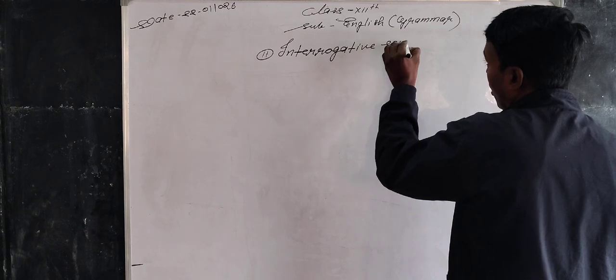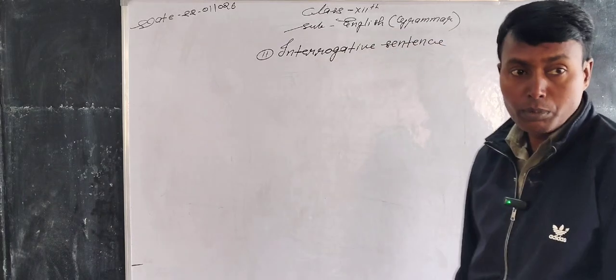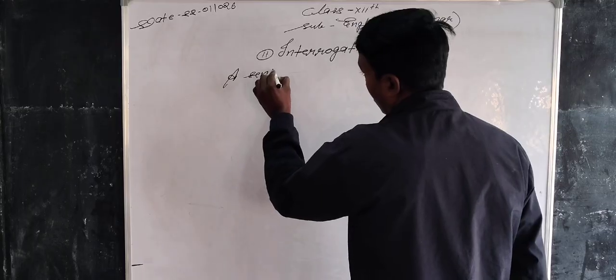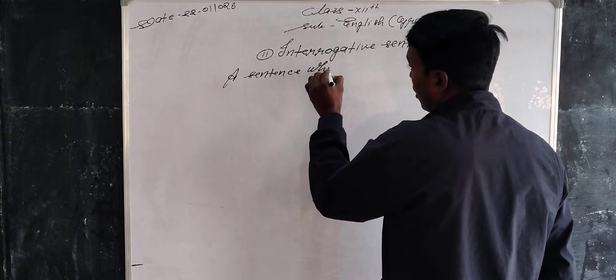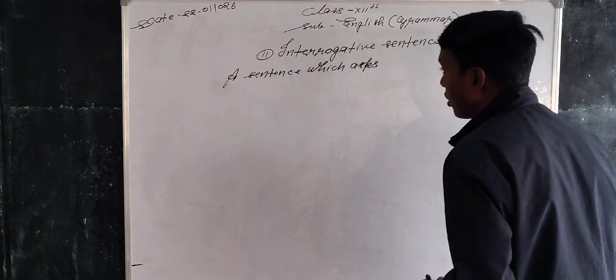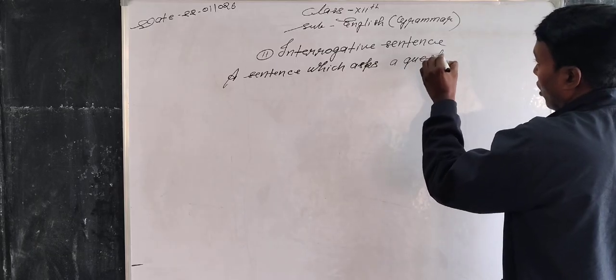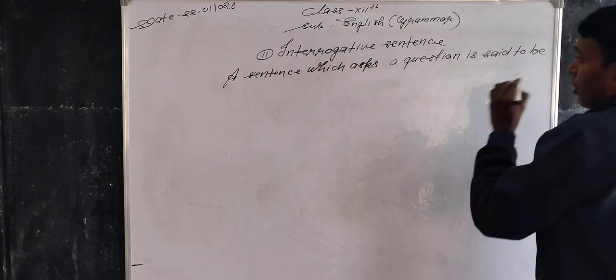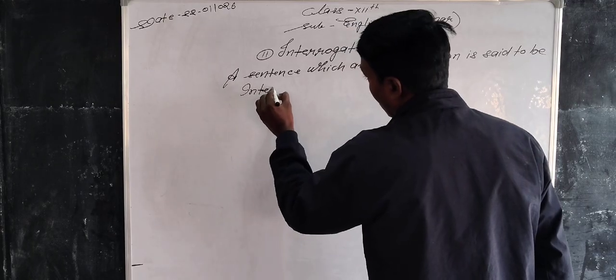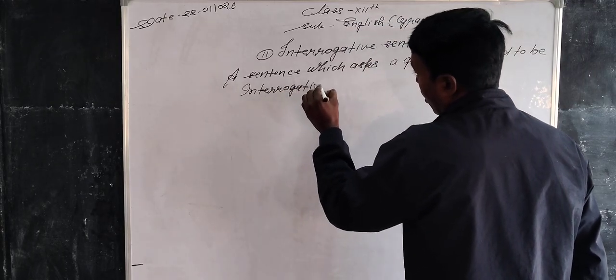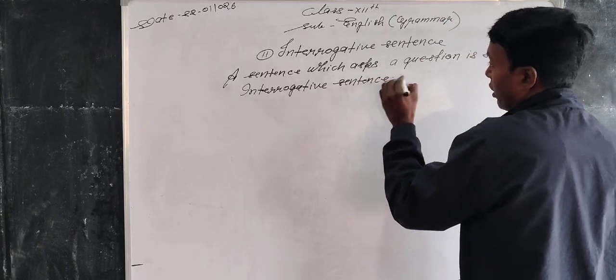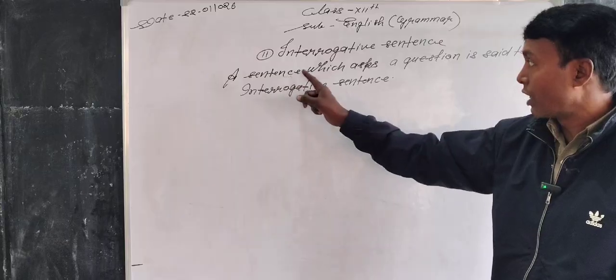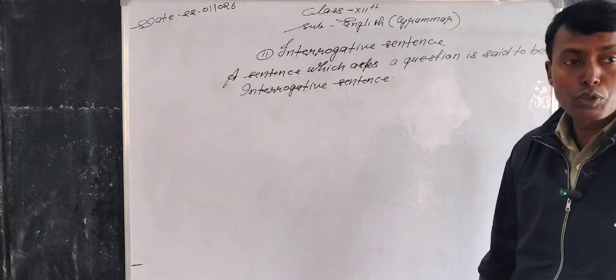Interrogative sentence. Definition of interrogative sentence: a sentence which asks a question is said to be an interrogative sentence.